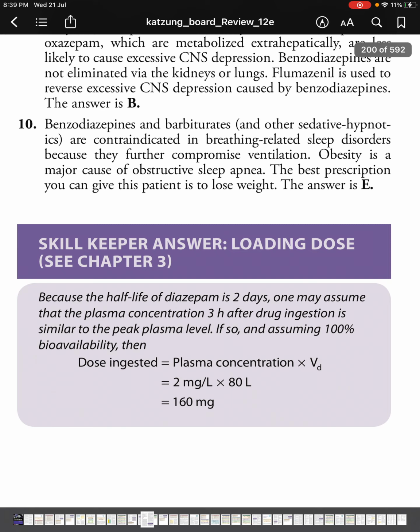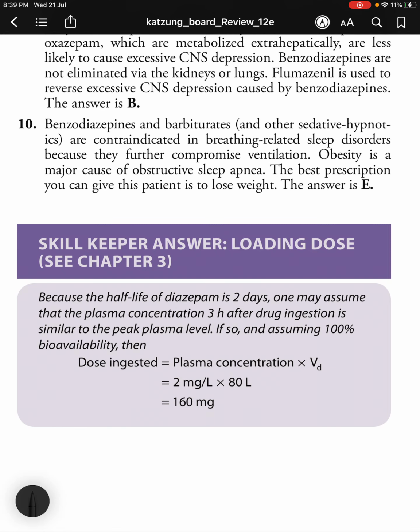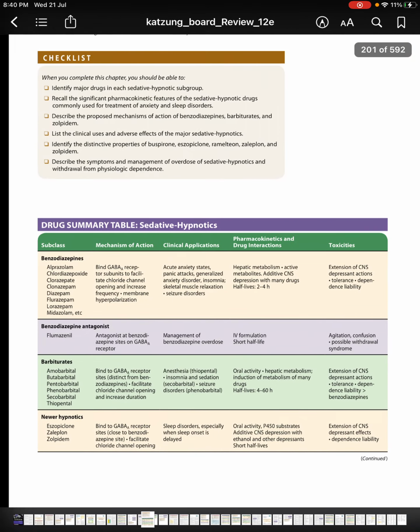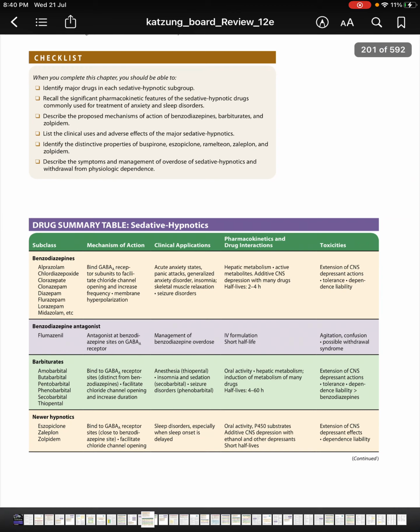So, moving on to the skill keeper answer. Dose ingested is plasma concentration times the distribution volume. So, that is 160 mg in this case. Half-life is 2 days, so one may assume that the plasma concentration 3 hours after drug ingestion is similar to the peak plasma level. So, assuming 100% bioavailability, this is the dose ingested. Okay, and that is the answer to the question.